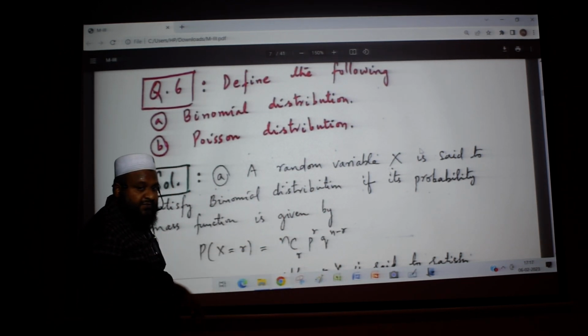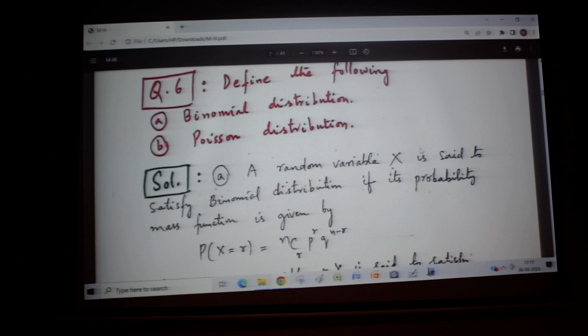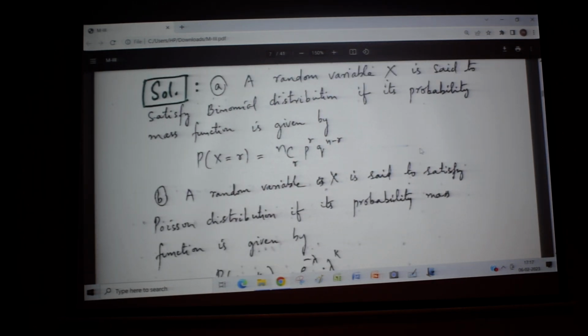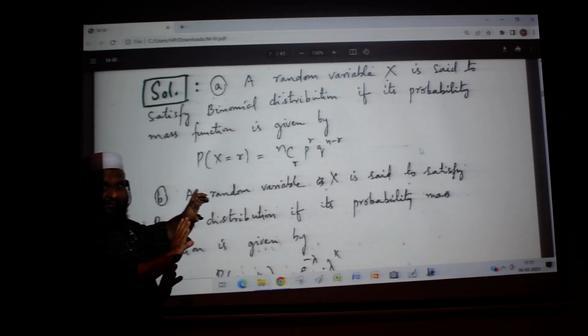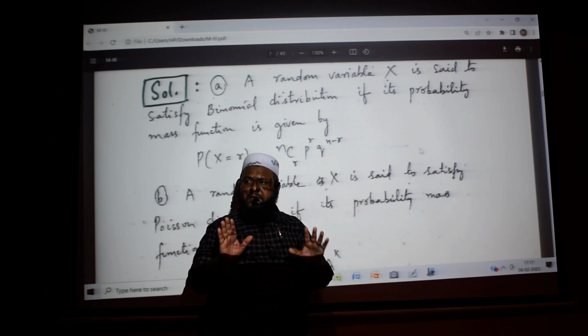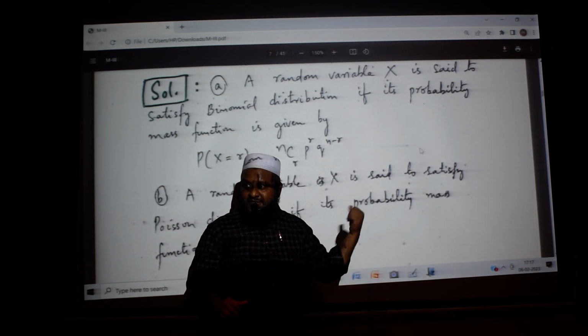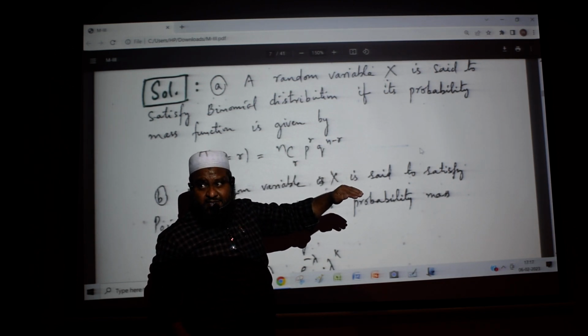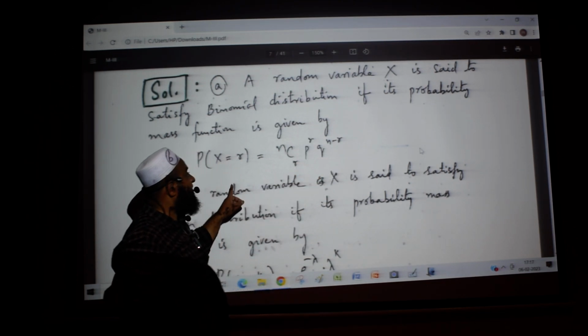It is the discrete case, not those three brackets, which we wrote for continuous. Simply speaking, there is some probability function for this distribution.